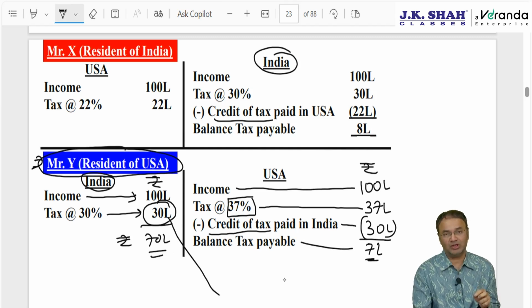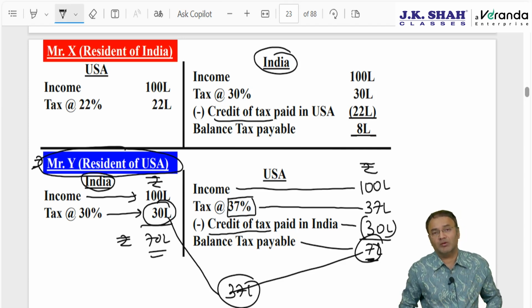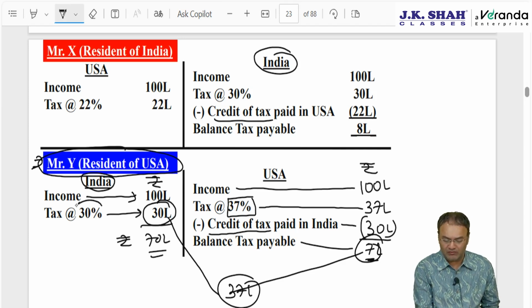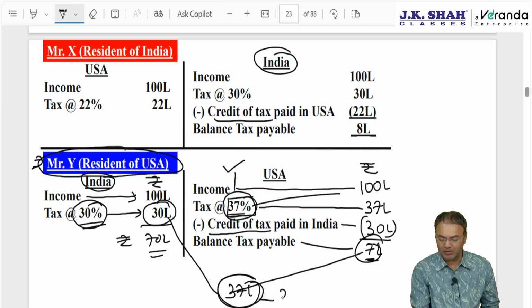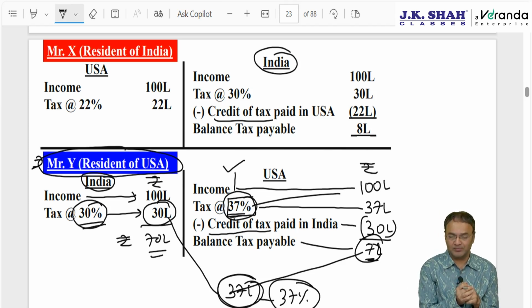So the total tax paid by him in India is 30 lakhs, in USA is 7 lakhs. Total 37 lakhs he is paying. How much tax will he end up paying ultimately? Under this method, both countries will get a little bit of tax. Nobody will have to make a 100% compromise as compared to the tax exemption method. But my question is, how much is the total tax paid? Total tax payable in both countries combined together will be the higher of the tax rates in both countries. India 30%, US 37%. US rate is higher. So 37% of 100 lakh, the tax ultimately paid by him will be, percentage wise, that much as the higher of the two countries.